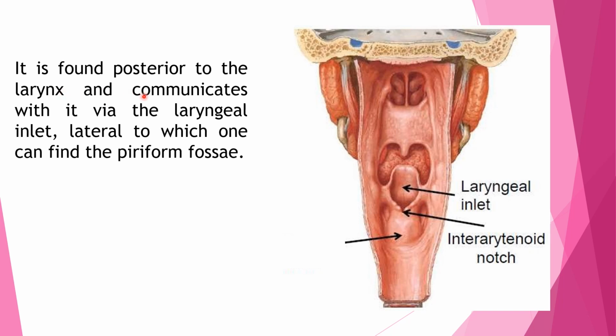It communicates with the larynx via laryngeal inlet. So posterior to this is the laryngopharynx, and there is a communication between laryngopharynx and the larynx via laryngeal inlet. Then on either side of the laryngeal inlet there is pyriform fossa. This depression is called a pyriform fossa on both sides.